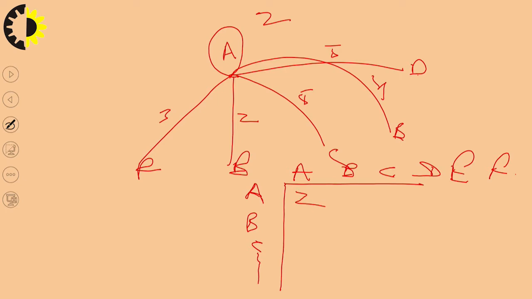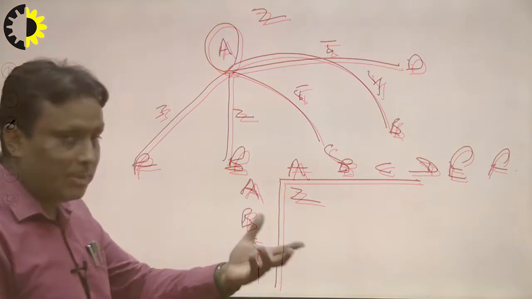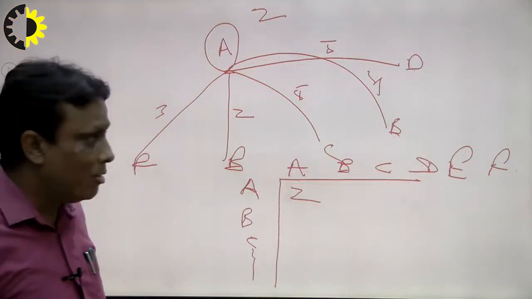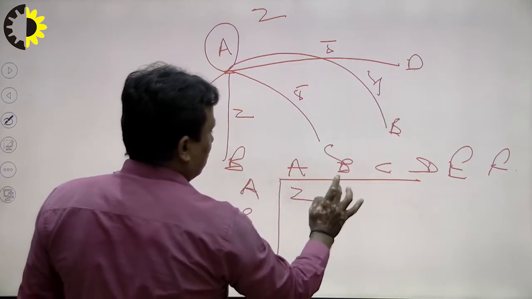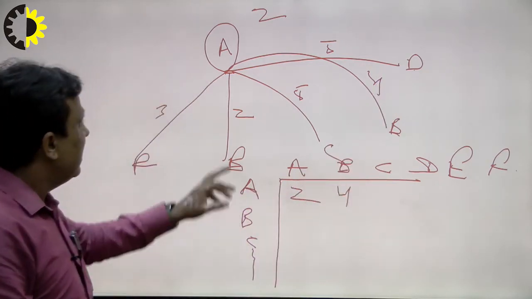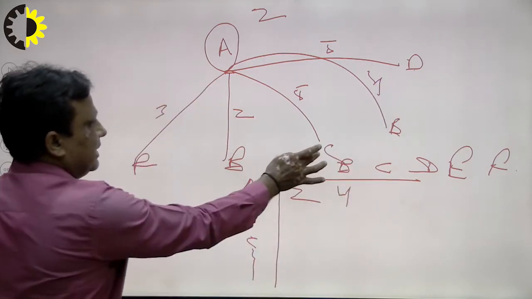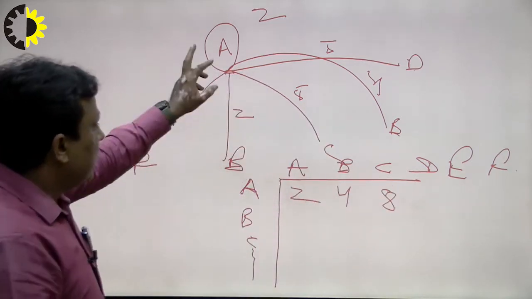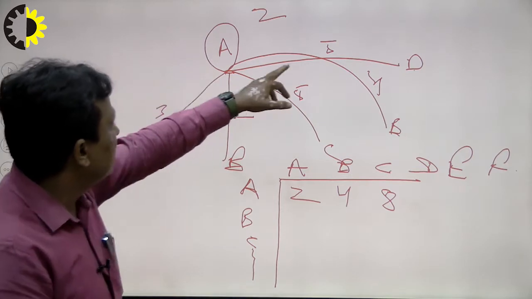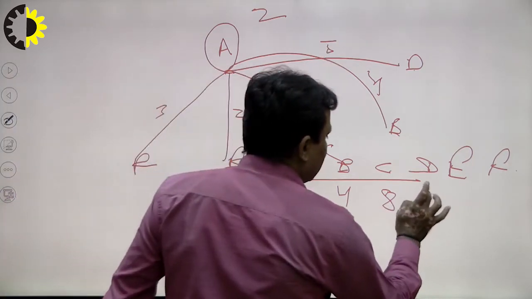So I generate a matrix, and then by programming I calculate how this robot should work, because we prepare a matrix with the help of robotics, right? A to B is there, and that is 4. So I write here 4, right? A to C, where is C? See this, this is 8. I write here 8. Correct? A to D, what is the distance from A to D? That is 5. So I write 5.